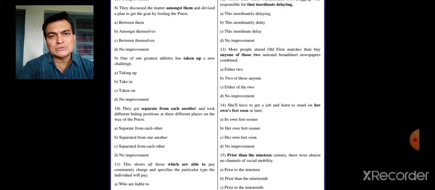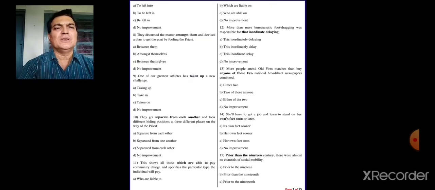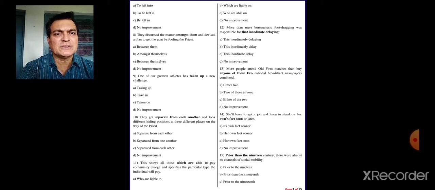So all those, this shows all those people. Now if it is people, then who will come? This shows all those who are liable to. So here who are liable to, that will be the right answer. This shows all those who are liable to pay community charge and specifies the particular type the individual will pay.